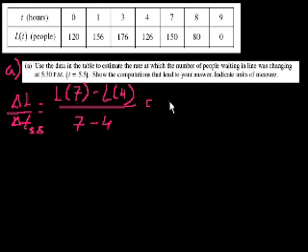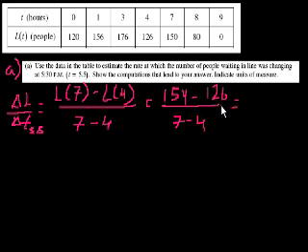L of 7 is 154. They give us that. L of 4 is 126. And we divide it by 7 minus 4. So that equals what? 154 minus 126.